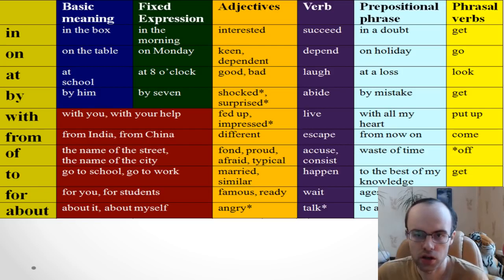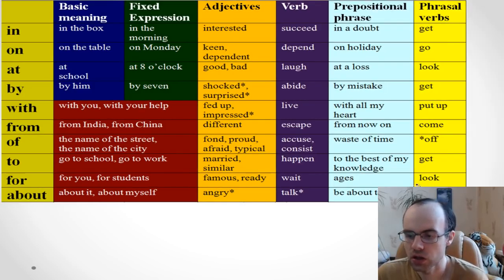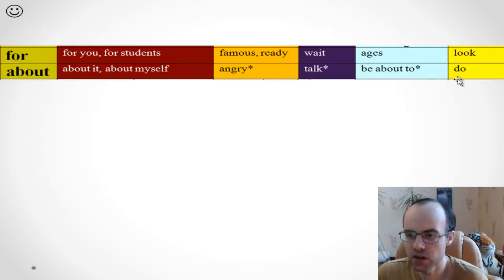And you see, look for. It means when you try to find. So I'll look for new interesting videos. Or I'm looking for my keys. I'm trying to find my keys. And do about. So I can do nothing about it. So I can't change it.